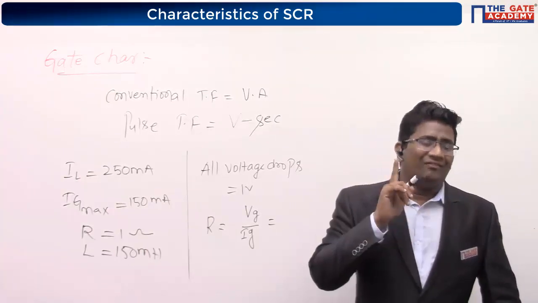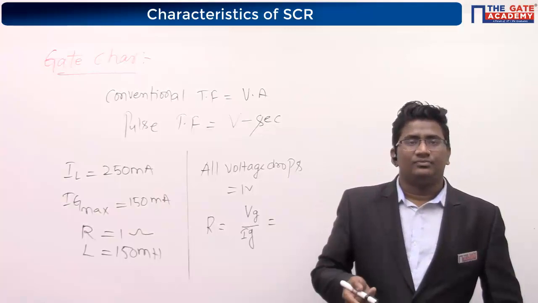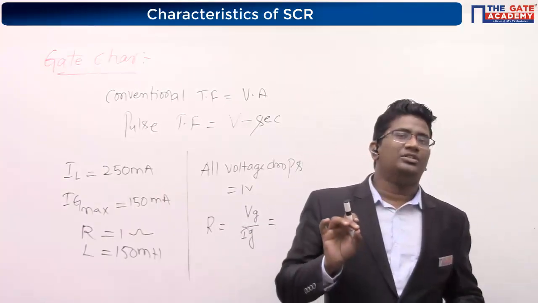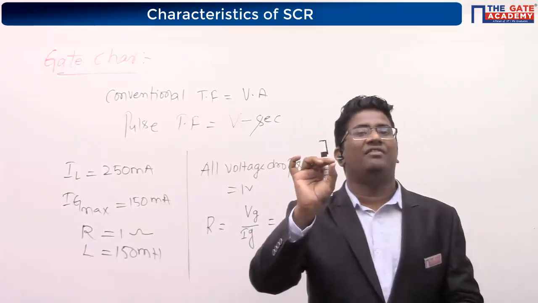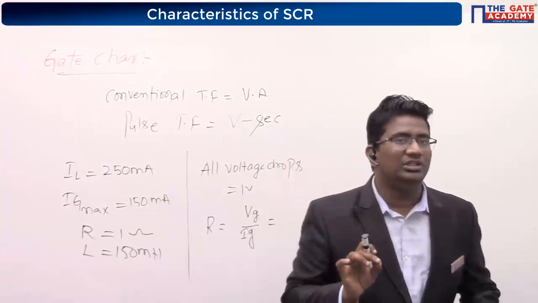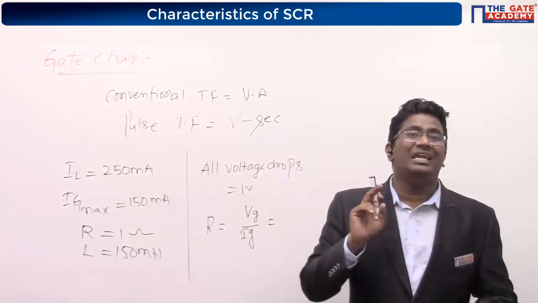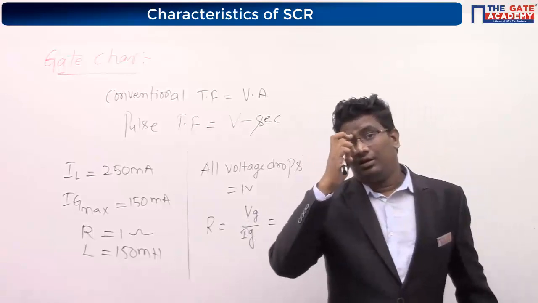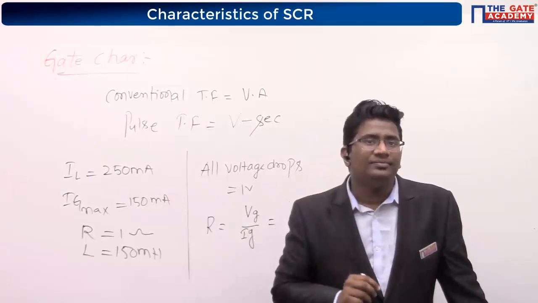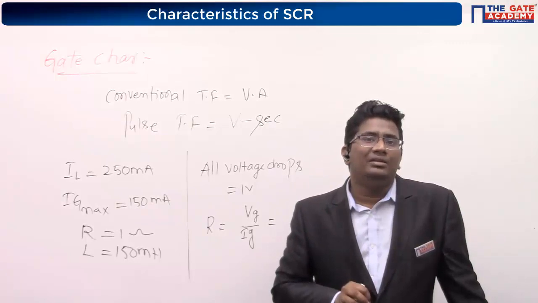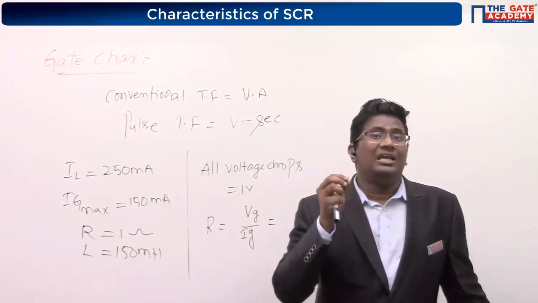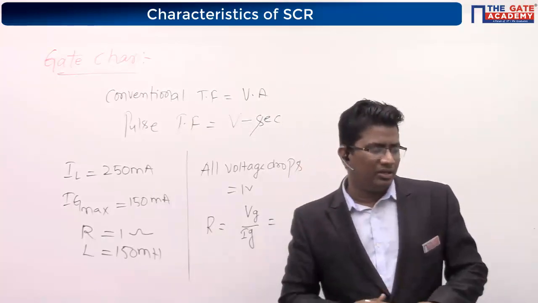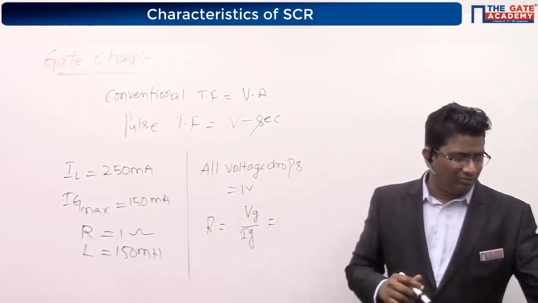So which diode is going to turn on next? Is it D2 or D3? Because the entire positive voltage appears across the secondary winding, D2 will turn on. What about D3? D3 will be reverse biased because the cathode is more positive than the anode. Yes or not? Now it is very simple.